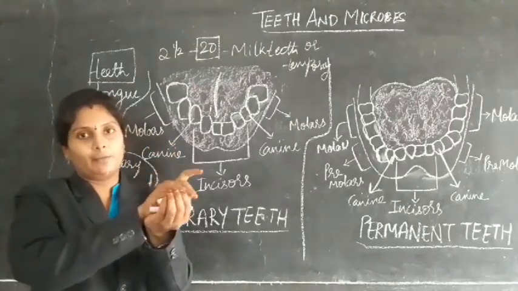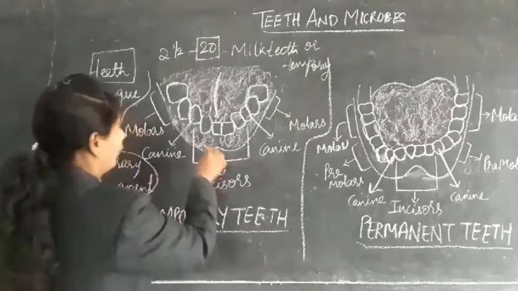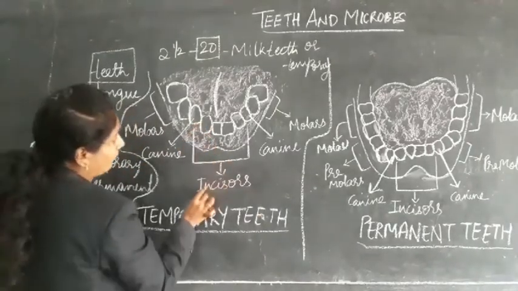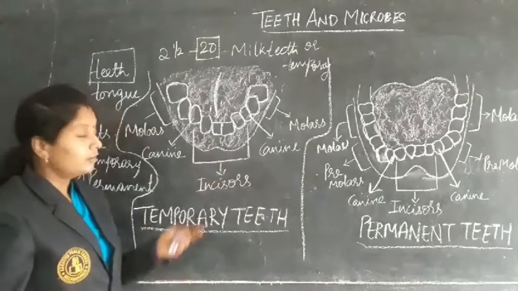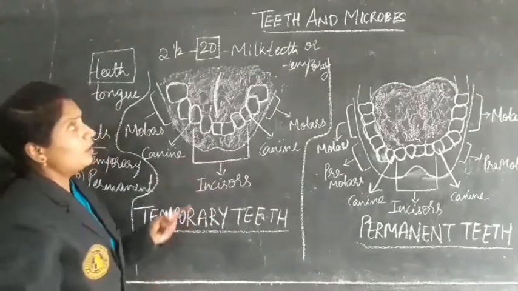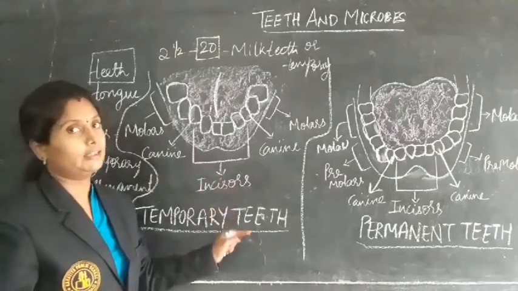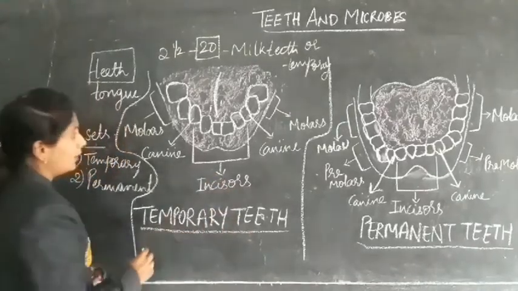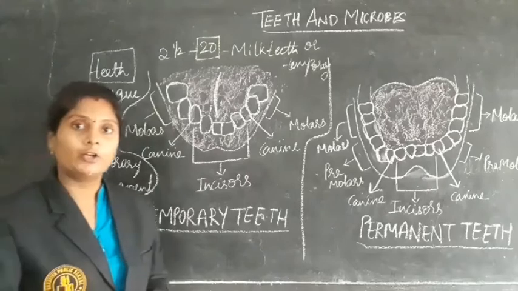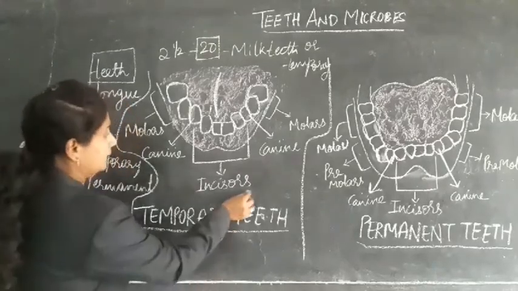So I am explaining about this lower jaw. Here, there are 20 teeth, I said. There are different kinds of teeth in the case of temporary and in the case of permanent. There are 4 kinds of teeth. First one is incisors.